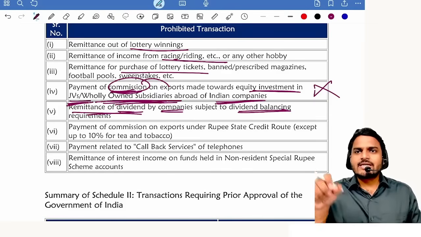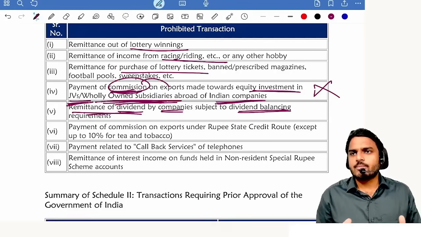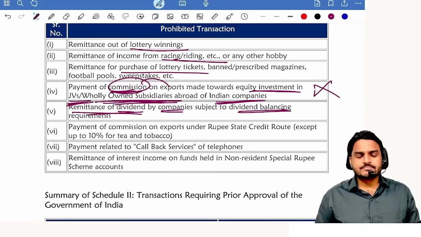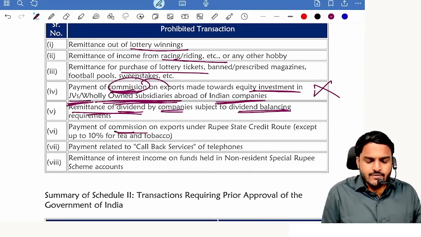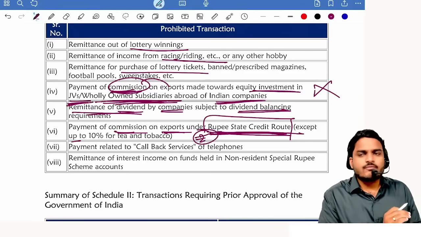In rupees they can withdraw, and with those rupees they can purchase any property in India. That's not a problem at all. But they cannot convert to dollars, they cannot withdraw dollars. Next one, payment of commission on exports under rupee state credit route. Any export happening under this route, India will get rupees only in return. India will not get a foreign currency.